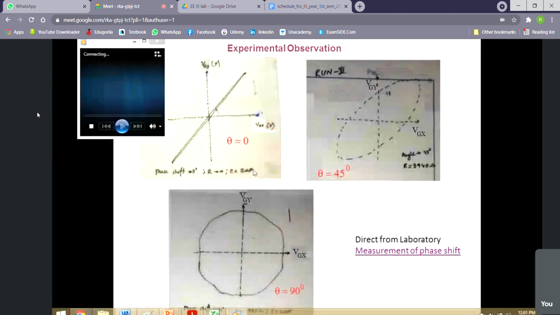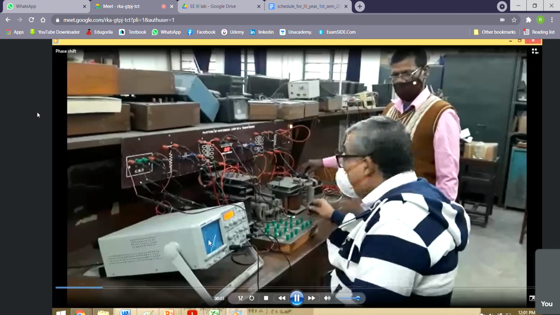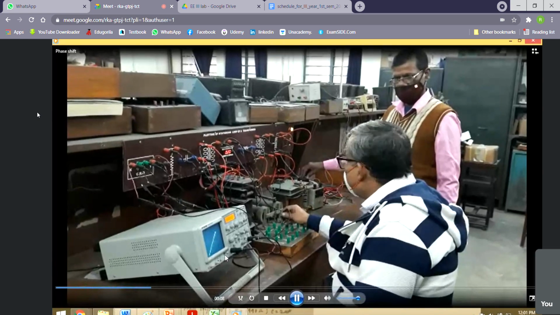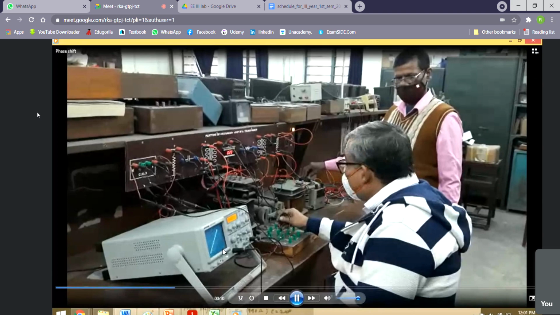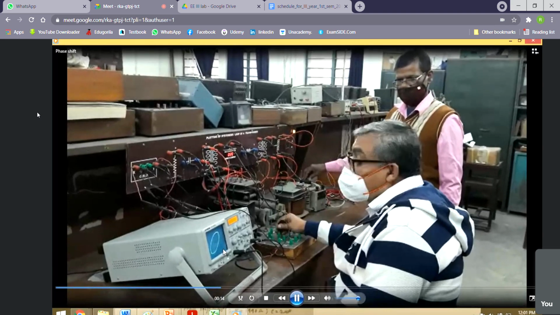Now you see here, everything is given. It says 0 degree, 180 degree, 45 degree, 90 degree. And here, in total, both the voltages are taken the same. That's why we shall get a circle. But it is not necessarily that we shall get a circle in every case.